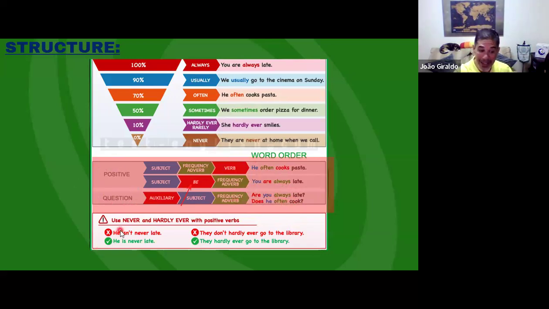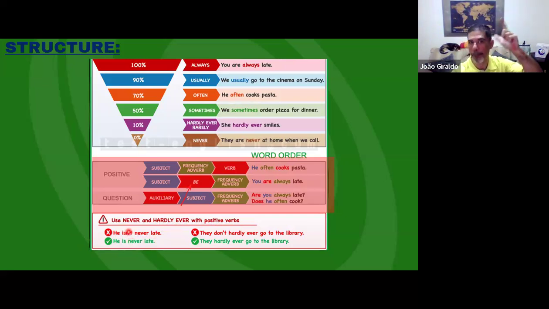Okay? Here's an important note for you guys. We use never and hardly ever with positive verbs. Okay, so for example, very difficult, you use a sentence like, he isn't never late. So we use he is never late. Okay, because he isn't never is like two negatives in one sentence. He isn't never. Okay, so it doesn't sound very good. So prefer to use he is never late.